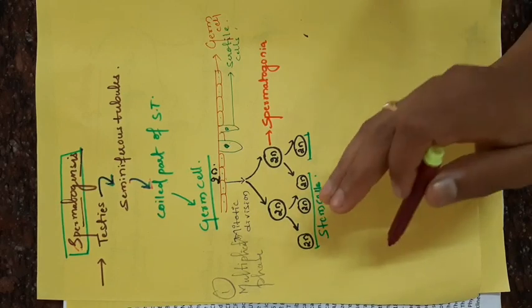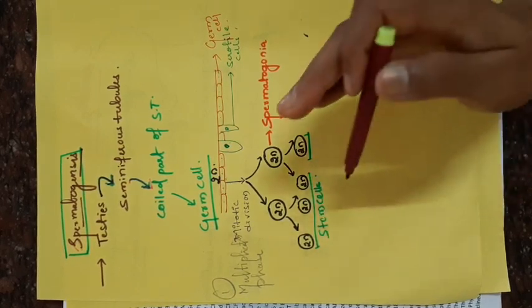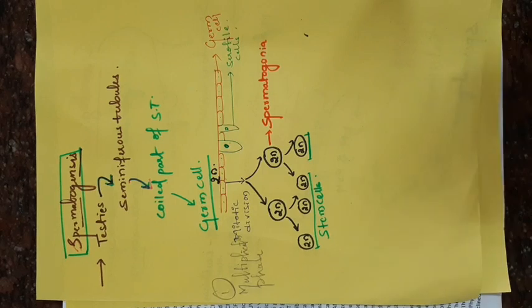In males, the process called spermatogenesis, you can see up to 70 years of age.